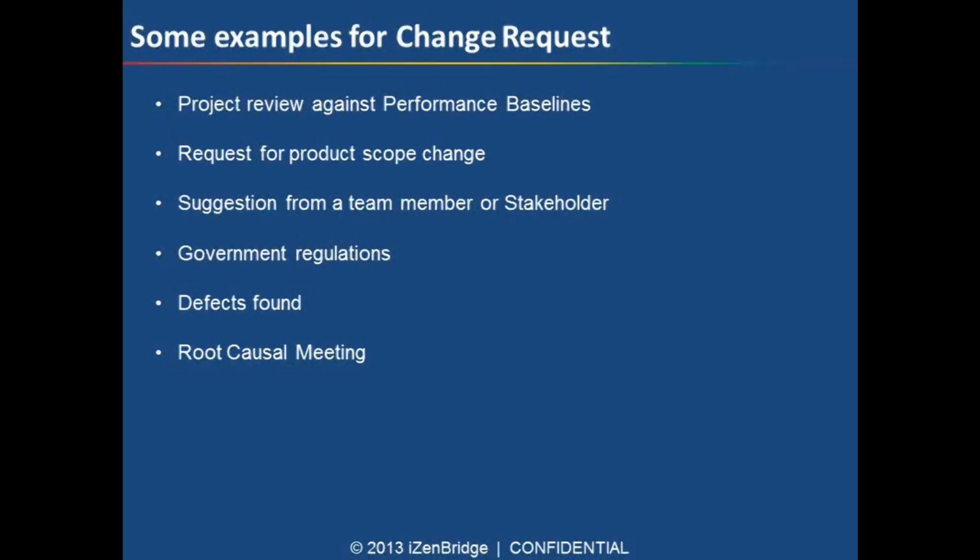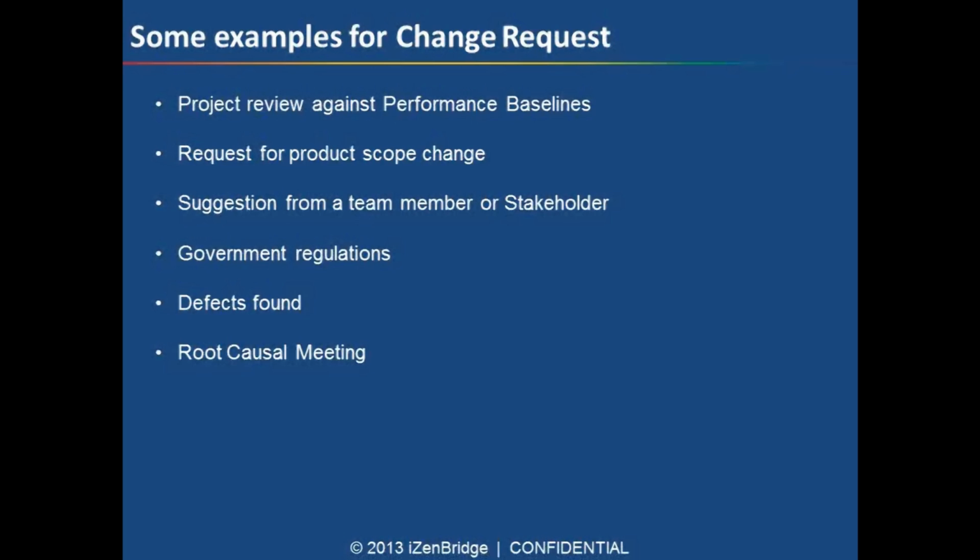So for every kind of project action that you are going to take against the reviews, against the measurements, everything is going to be taken as change requests. So all the monitoring and controlling processes may give rise to change requests.